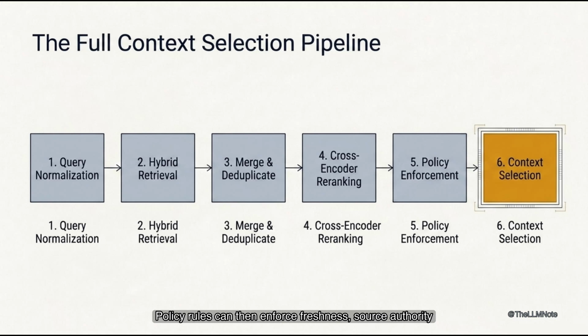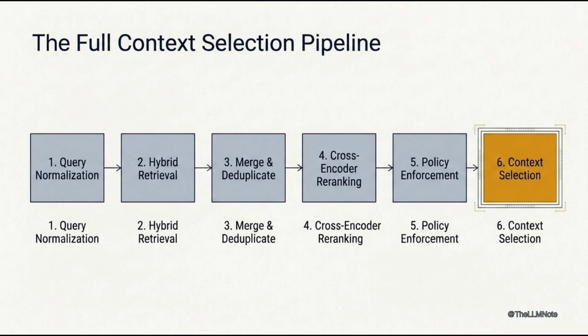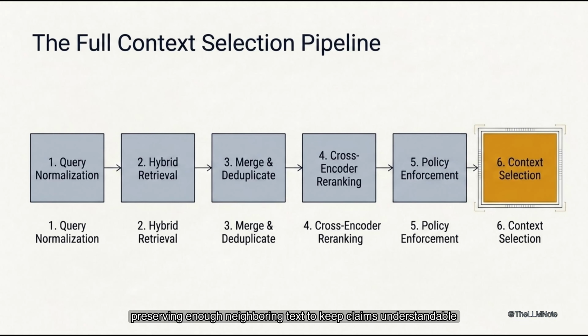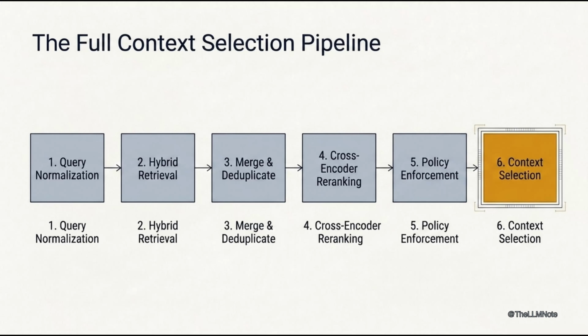Policy rules can then enforce freshness, source authority, permissions, or document type. Finally, a context selector fills a token budget with the highest value evidence, preserving enough neighboring text to keep claims understandable. The model does not receive the top results. It receives a deliberately assembled evidence set.